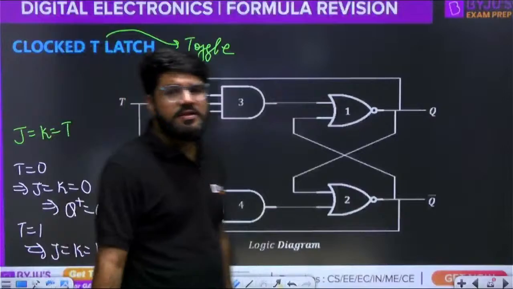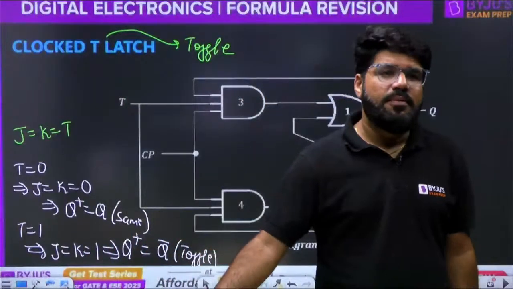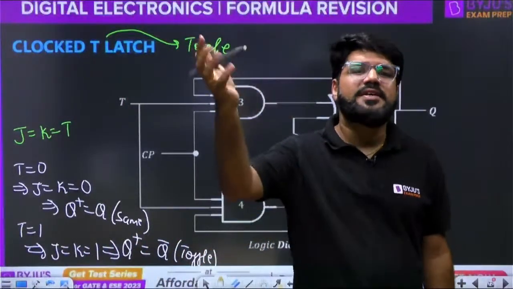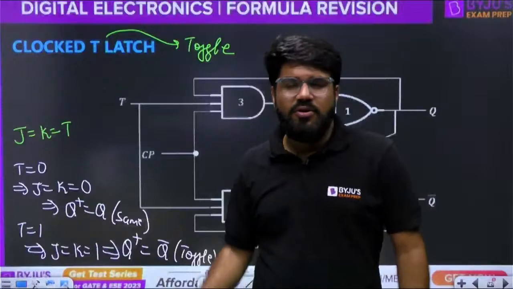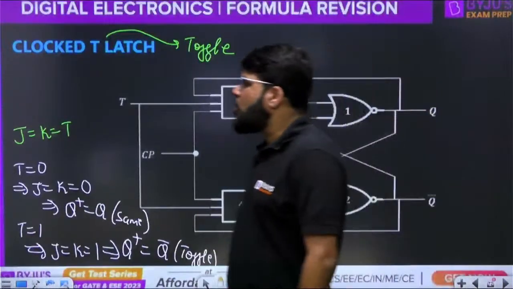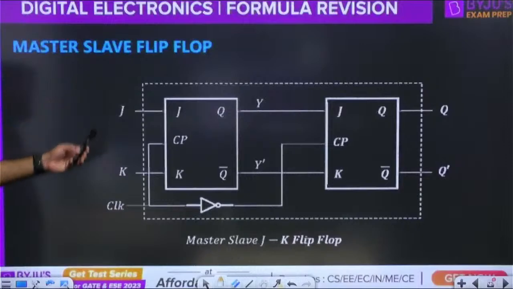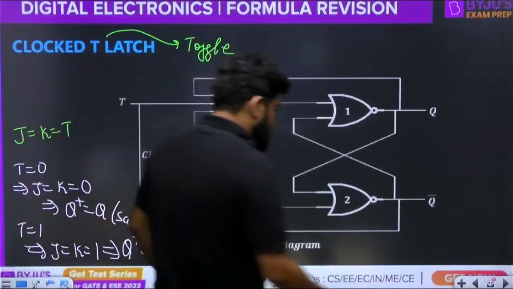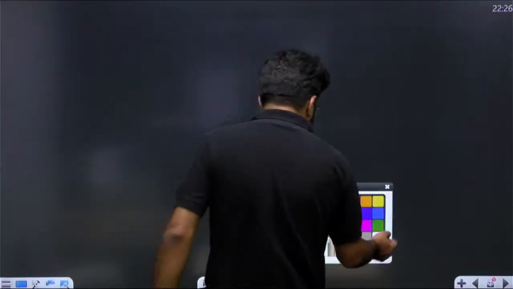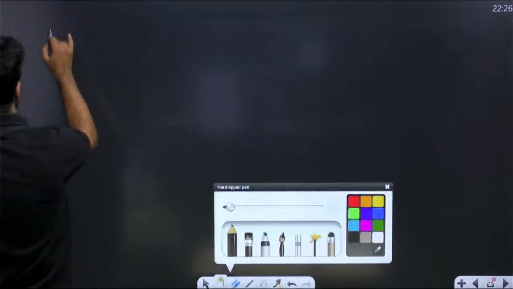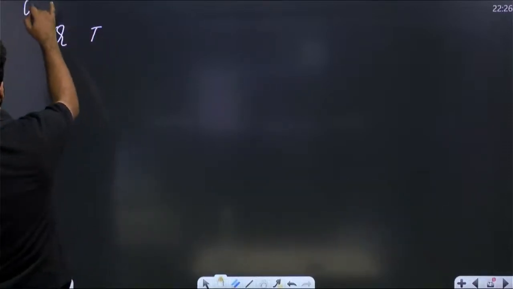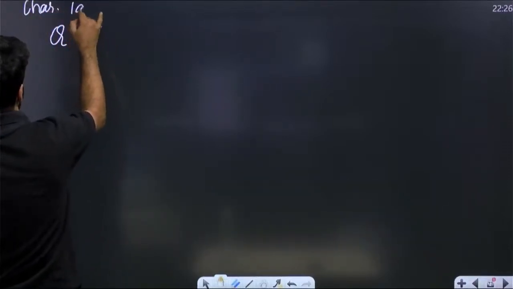That is why this device is named the toggle latch, because whenever T is high, whenever T is applied, it toggles the state. Whatever is the current state is complemented, is toggled. Based on these observations, let me write down the characteristic equation and table here. We have Q, we have T. Let me write down the characteristic table for you.